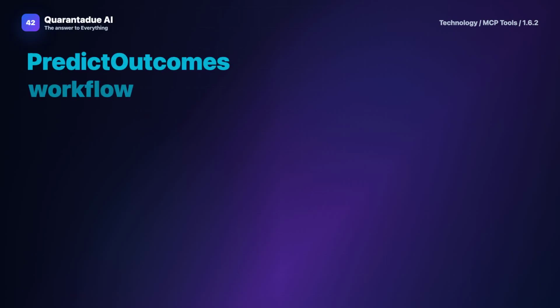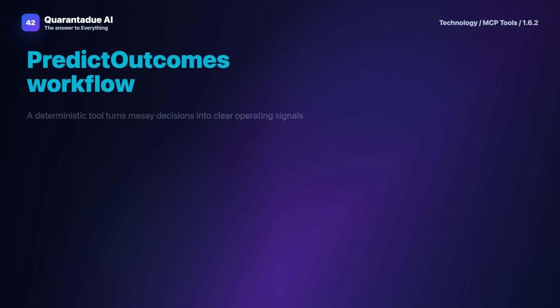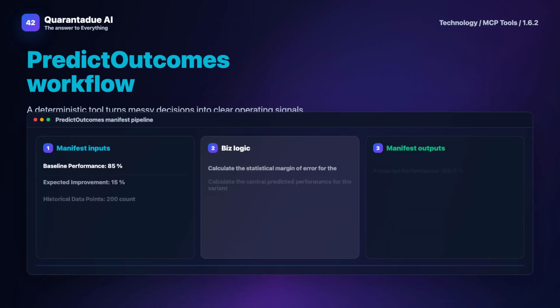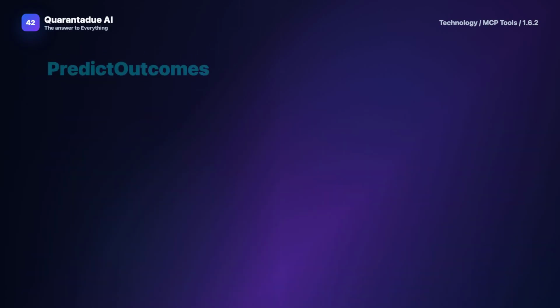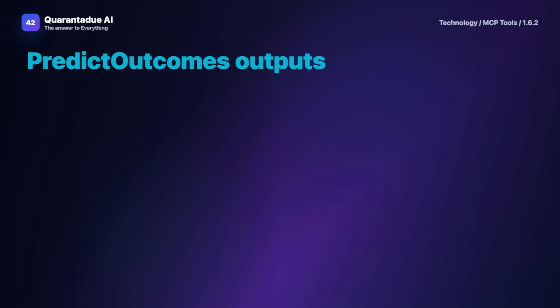So, what does PredictOutcomes do? It ingests your historical process data, establishes baselines, and calculates outcomes for different variants. The software includes audit trails to track every calculation, ensuring compliance. You can model multiple scenarios simultaneously, adjusting variables to see how they affect performance. This allows for comprehensive sensitivity analysis without the hassle.